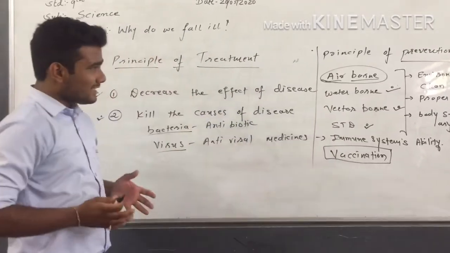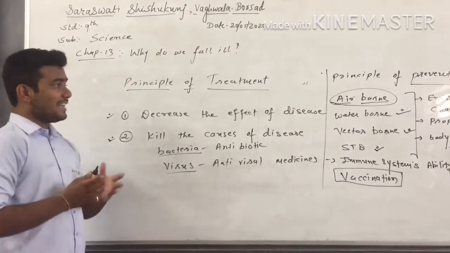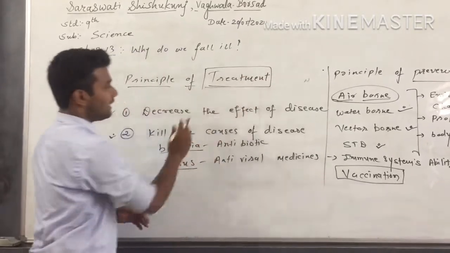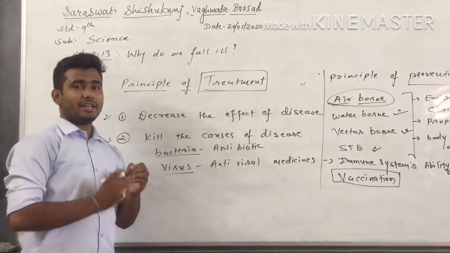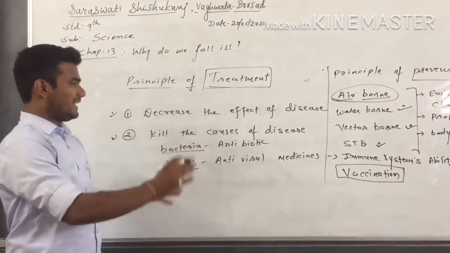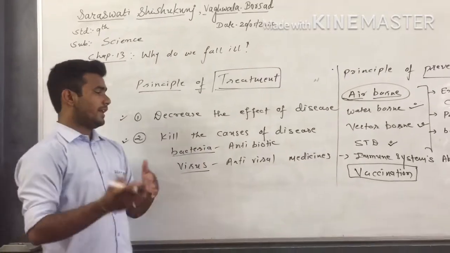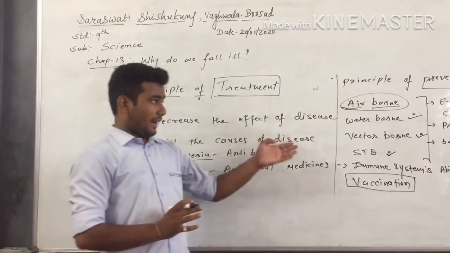So in different diseases, we have understood about infectious disease and non-infectious disease. If that disease is caused to us, we have to do treatment of it, and in that treatment we have two principles: we can directly decrease the effect of the disease, like fever and cold, or we can directly kill the causes of the disease, the microbes of that disease.